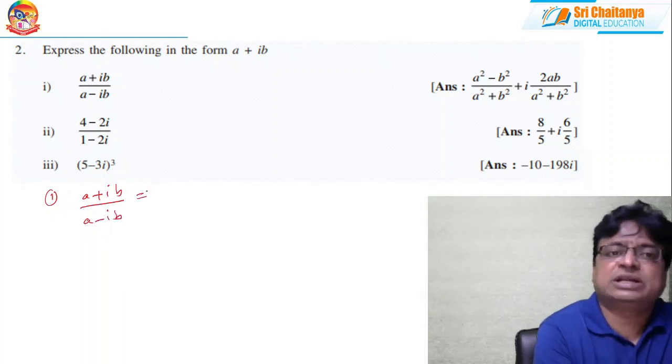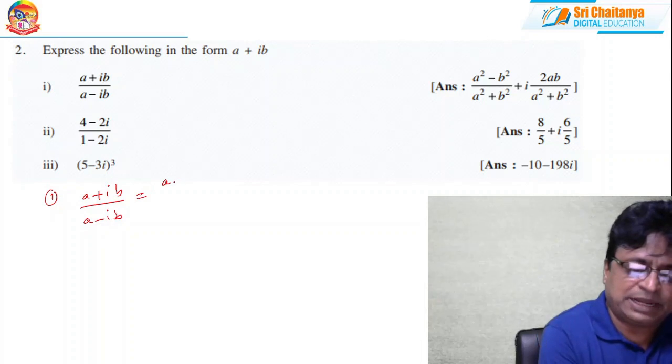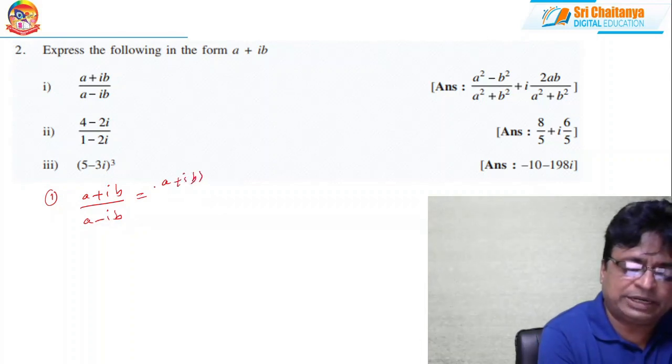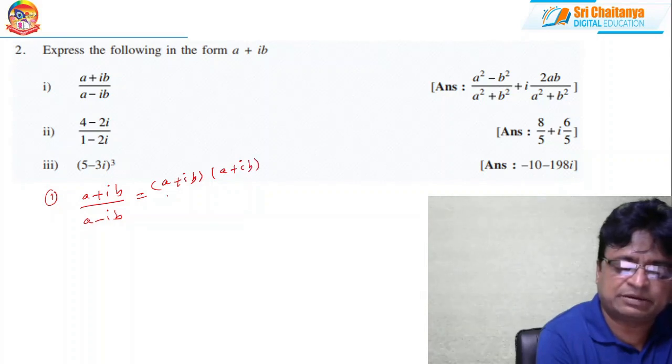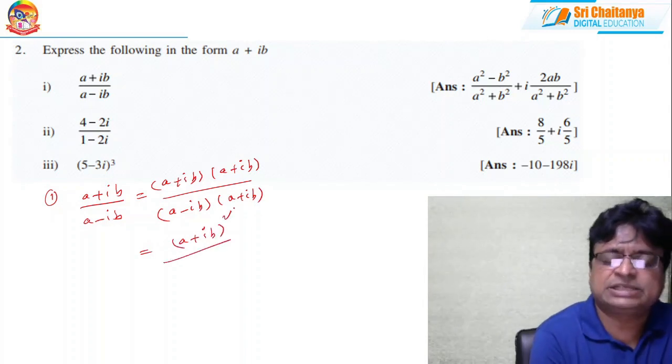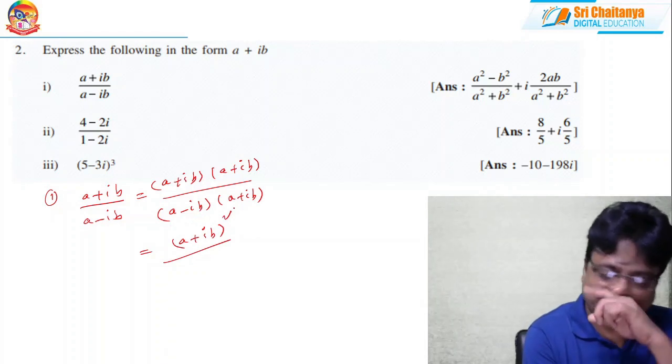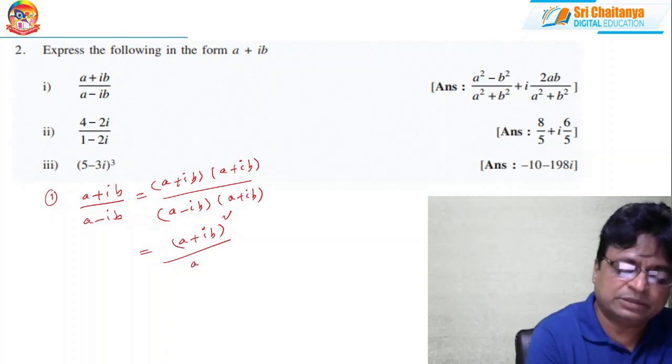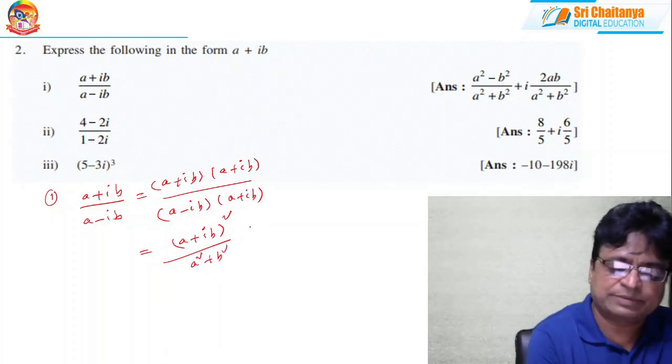You rationalize this. That means multiply both the numerator and denominator with the conjugate of the complex number in the denominator. So (a minus ib) into (a plus ib). The numerator is (a plus ib) whole square, and the denominator is just like z bar, that is mod z whole square, that is a square plus b square.